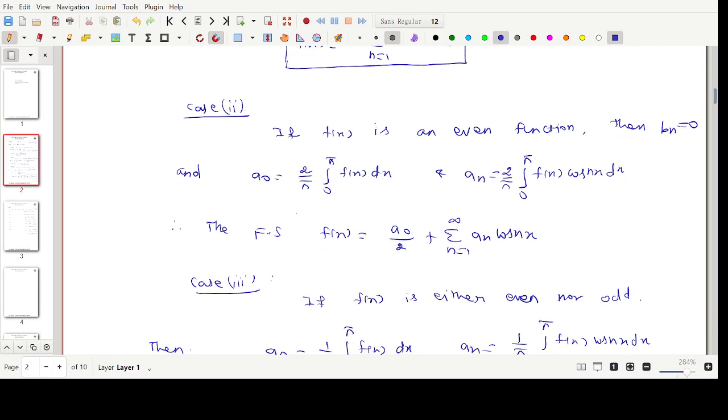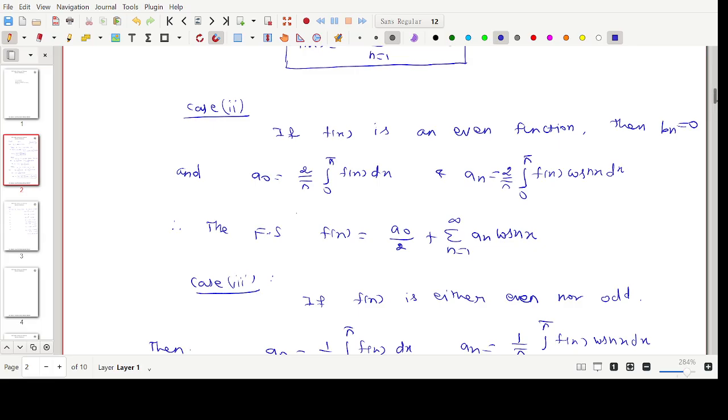Okay, what is case 2? Suppose the function is an even function, then the Fourier coefficient bn is 0, so the other coefficients a0 and an should exist. The formula for a0 is 2 by pi integral 0 to pi of f of x dx, and the formula for an is 2 by pi integral 0 to pi of f of x cos nx dx. So the Fourier series expansion is f of x equals a0 by 2 plus summation n equals 1 to infinity of an cos nx.